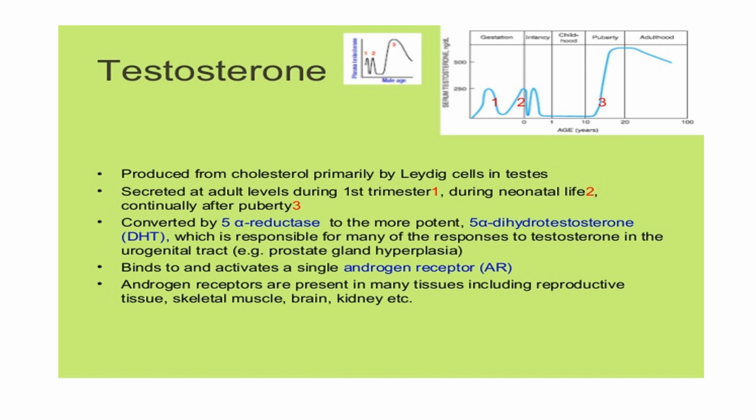Coming to testosterone, as I told you, it is synthesized from cholesterol by the Leydig cells in the testis. It is secreted at the adult level during the first trimester and during neonatal life, and it continues after puberty. Once testosterone is formed, it is converted by 5-alpha reductase to the more potent 5-alpha dihydrotestosterone, that is DHT, which is responsible for many of the responses to testosterone in the urogenital tract, that is, prostate gland hyperplasia. That means when you compare testosterone and dihydrotestosterone, DHT is more potent.